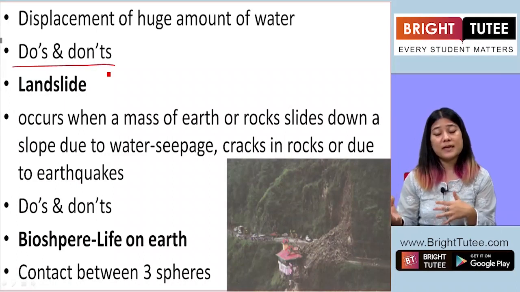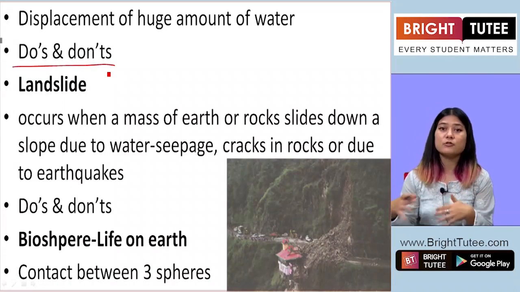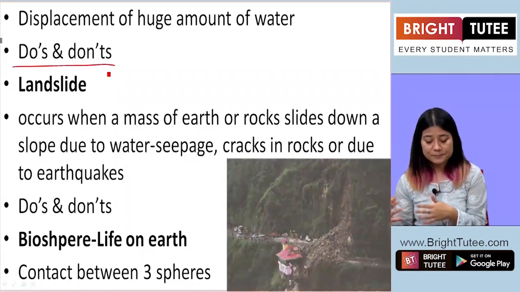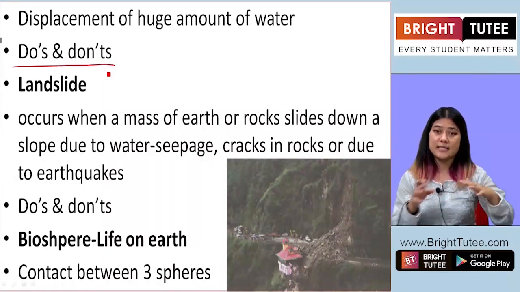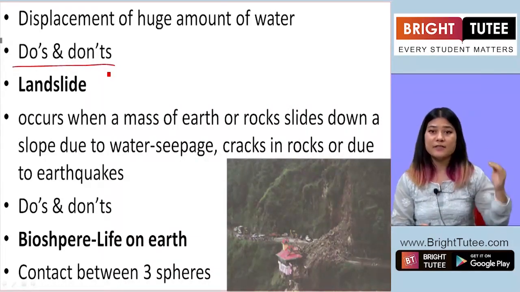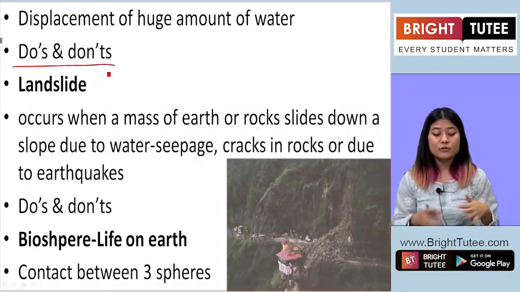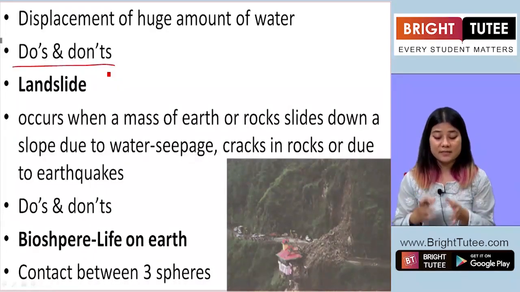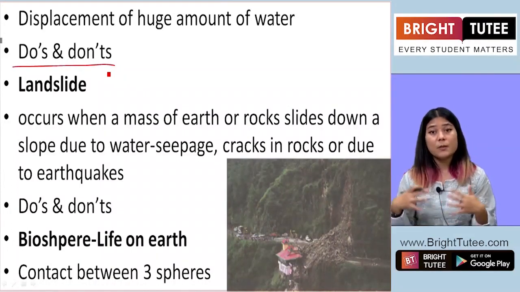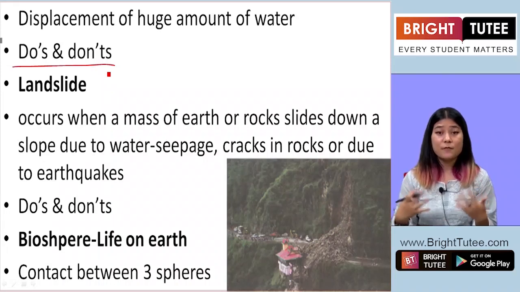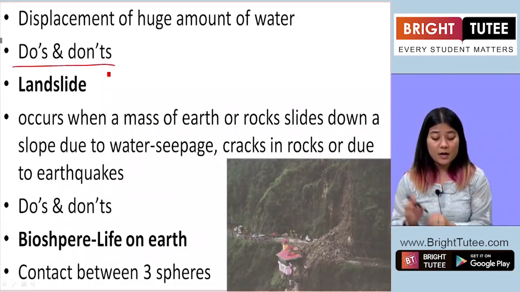We should make sure that we are not close to the ocean or sea. Alright, so we must find a safe place at an elevated place, okay, on a hill or a little higher place. By doing that, we keep ourselves safe and we can also keep our friends and family safe from a tsunami.